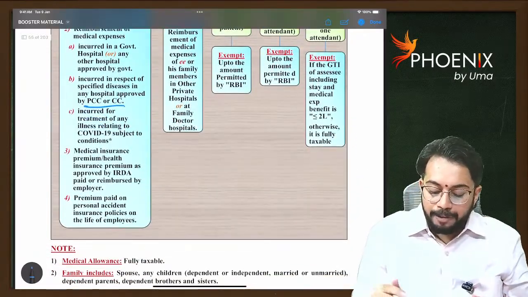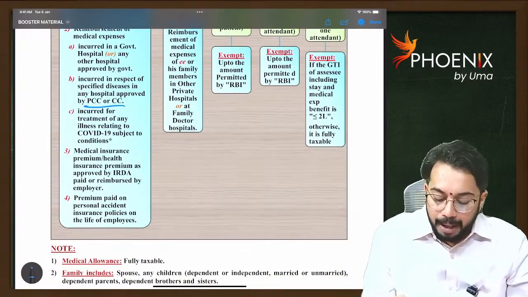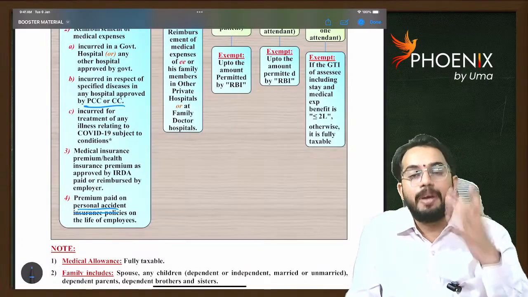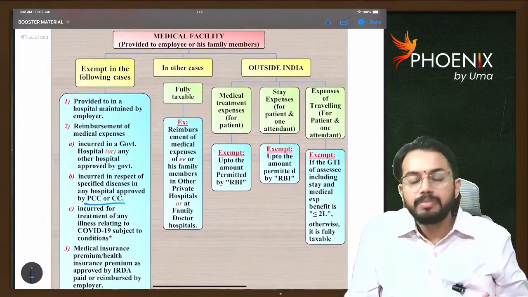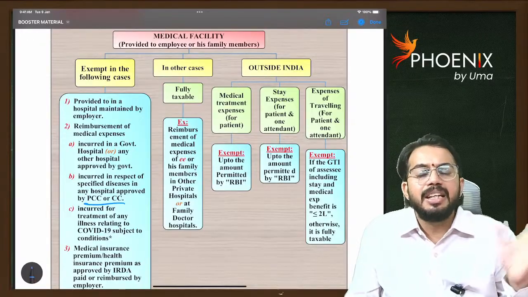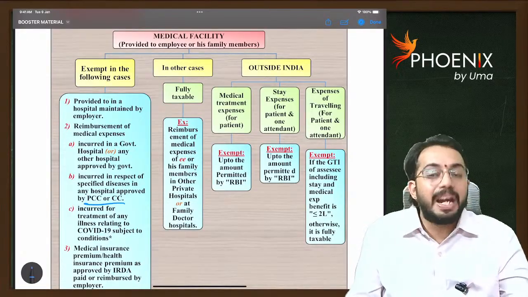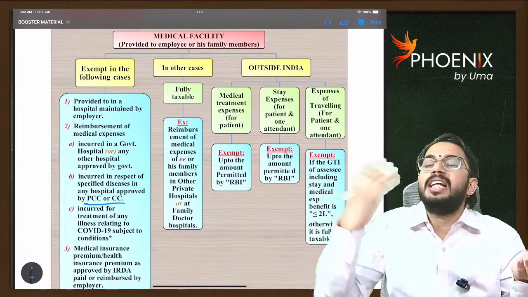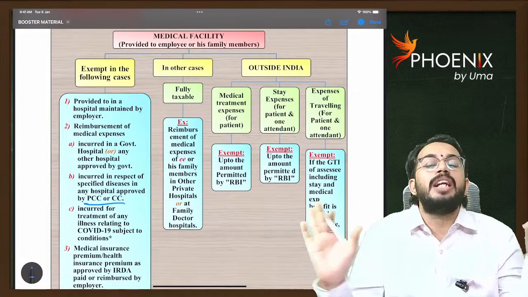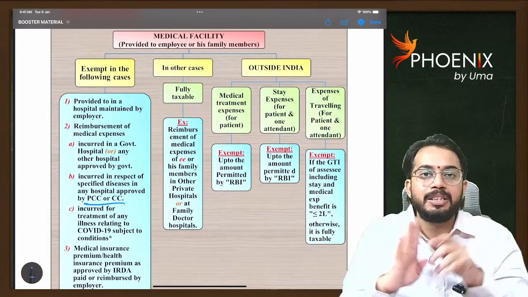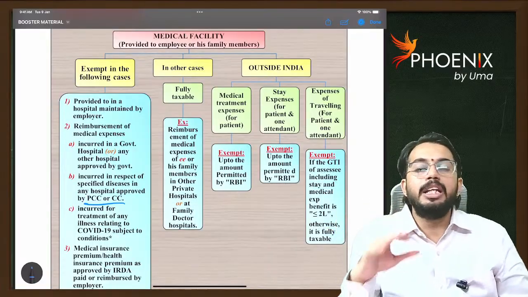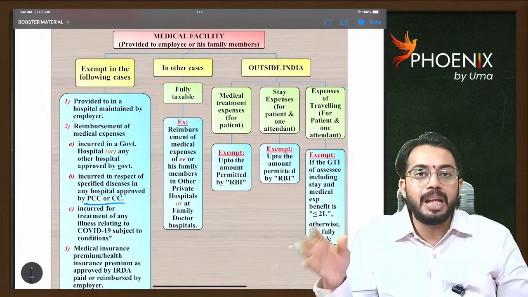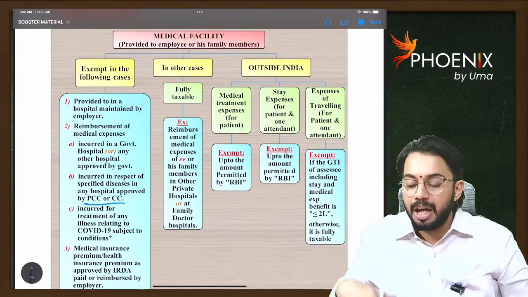Next, if any premium is paid for personal accident insurance policies of the employee, then also it is not taxable to the employee. In any other case, let's say I took treatment in a private hospital and that medical bill is reimbursed by the employer, that is fully taxable to the employee. Are you able to understand? So other than government hospital and employer's own hospital, if treatment is provided in any other private hospital, that benefit is fully taxable to the employee.